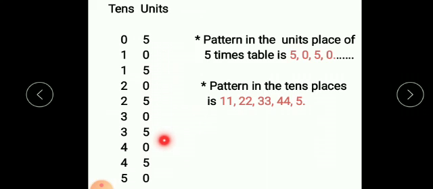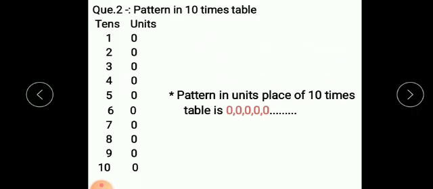Now observe the unit place. You can see 5, 0, 5, 0, 5, 0, 5, 0, 5, 0 in unit place, and observe the tens place 0, then 1, 1, 2, 2, 3, 3, 4, 4, 5 is given. Okay. After 50 we can take 55. So 5, 5 pattern. So pattern in the unit place of 5 times table is 5, 0, 5, 0 and so on. Pattern in the tens place is 11, 22, 33, 44, 55 likewise.